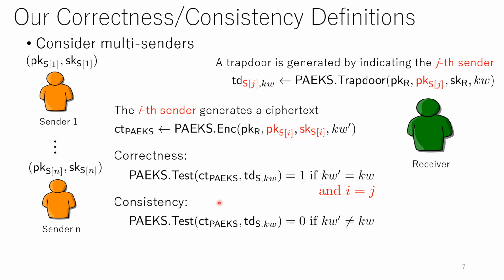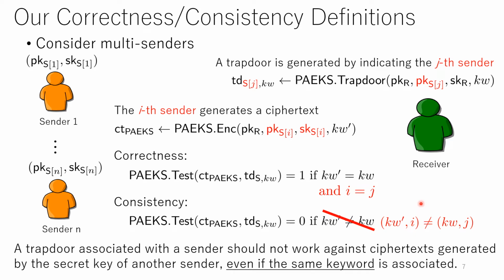Moreover, consistency requires that the test algorithm outputs 0 if keyword prime does not equal keyword, or i does not equal j. So this relation captures the case that keyword prime equals keyword, but i does not equal j. So in PAEKS, a trapdoor is associated with not only a keyword but also a sender. So we should consider this case.